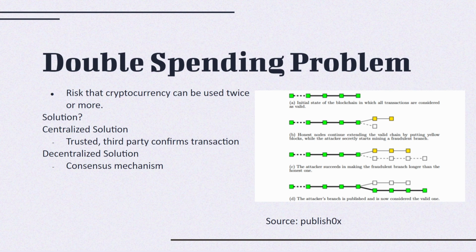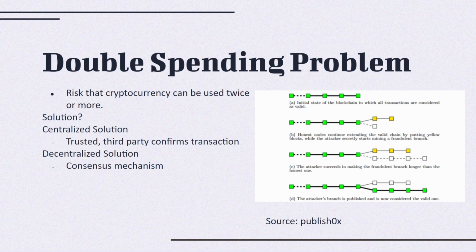So in a centralized system, double spending is solved where a trusted authority keeps a record of everyone's balances and authorizes the transaction before the money is transferred. Now, this is how decentralized systems such as blockchain have solved the double spending problem, which is through the consensus mechanism, preventing simultaneous transactions. So, let's give an example.